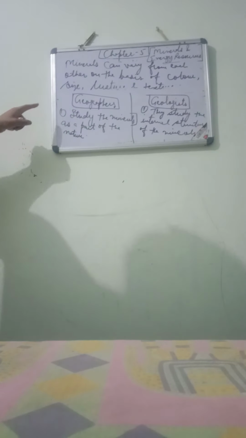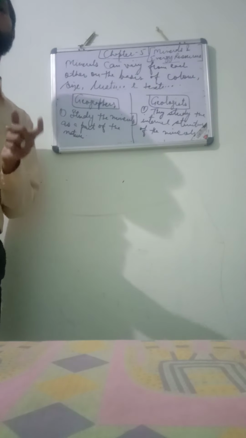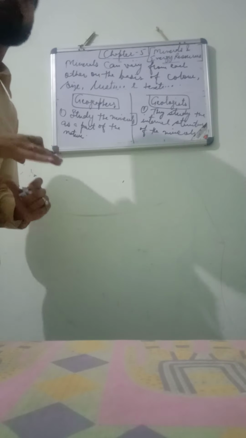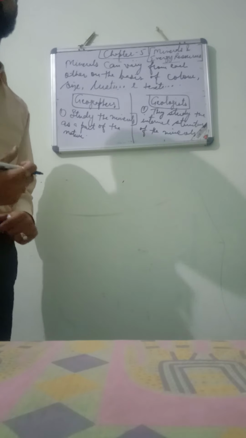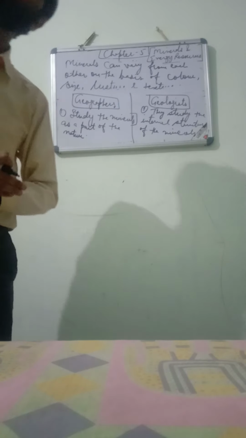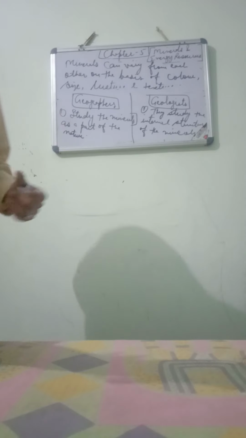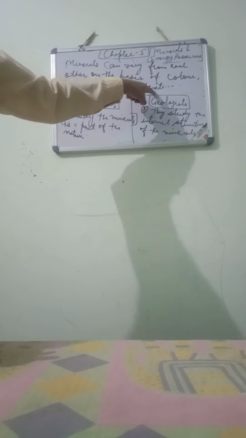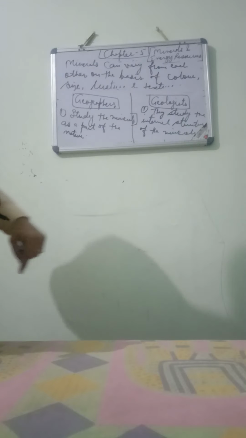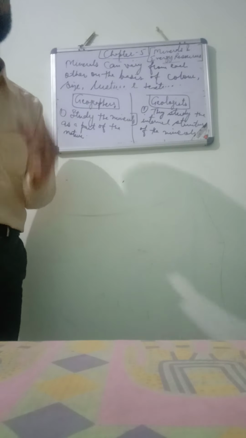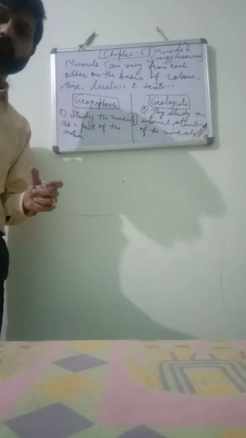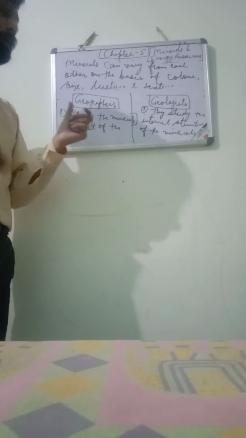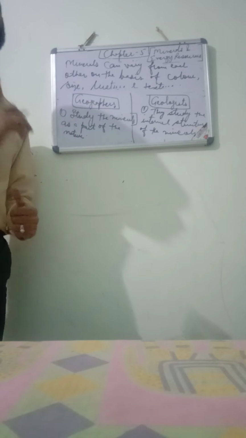Now, students, geographers just used to study the minerals as a part of the nature. That means they don't go very deep inside the study of the minerals. But geologists study the minerals very deeply. They check what is the texture of the mineral. Okay, what is the color of the mineral? What are its properties? They study it very deeply. Okay, but the geographers just study as a part of the nature, as a part of the rock, and they don't go very deeply in the study of the minerals. Okay, this is the basic difference between geographers and geologists.